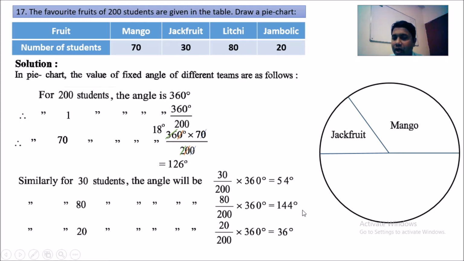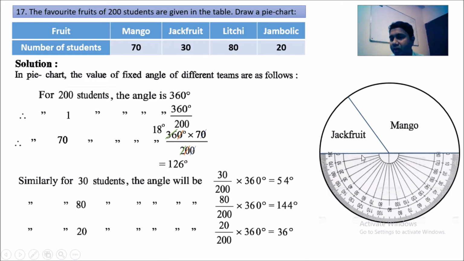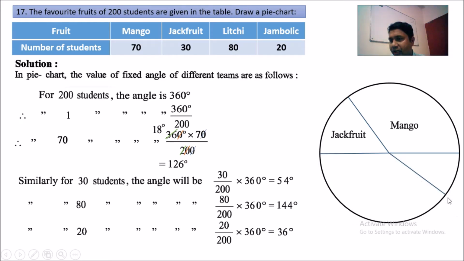Now we are going to draw 144 degrees. Okay, 144 degrees we are going to draw on this line. So we are going to put the protractor over here. So protractor, you just look at here, the center is here and the 0 line is here. So now count 144 degrees: 10, 20, 30, 40, 50, 60, 70, 80, 90, 100, 110, 120, 130, 140, and up to that 4: 1, 2, 3, 4. This is here the 144 line. So just make a dot and we get a straight line.